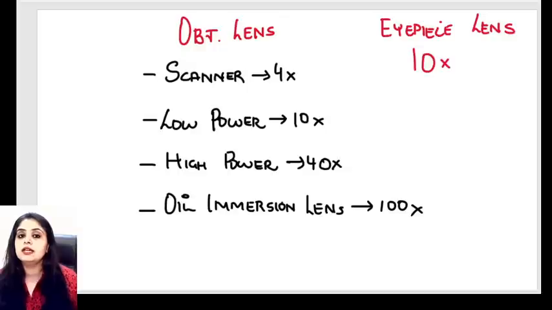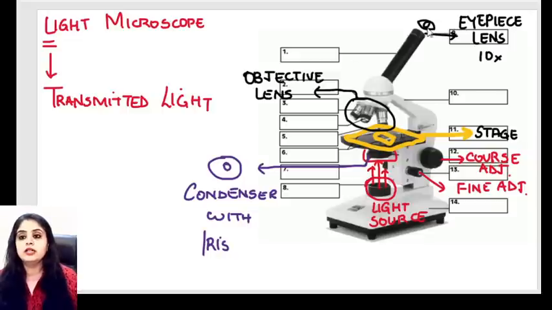So what do you think? Now if I ask you, how do you calculate the total magnification? You will have to add both of these. So for example, this is your microscope. You are looking at the microscope from here, your eye. So one is fixed. 10 times will always happen. Then depends which one are you using from here. Are you using the 4x? Are you using the 10x? Are you using the 40x, or you're using the 100x? So for example, I'm using the 4x.